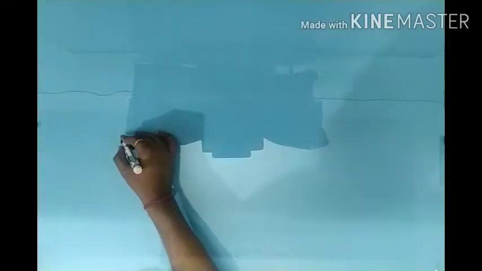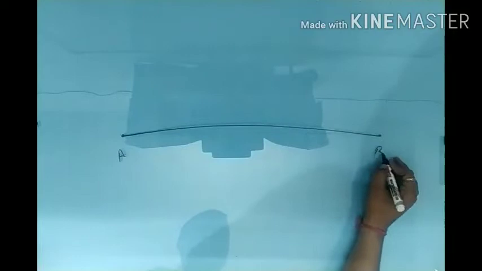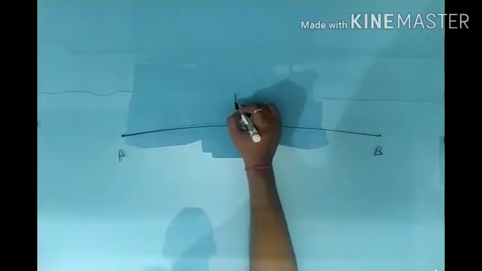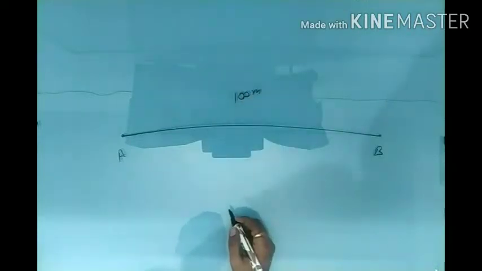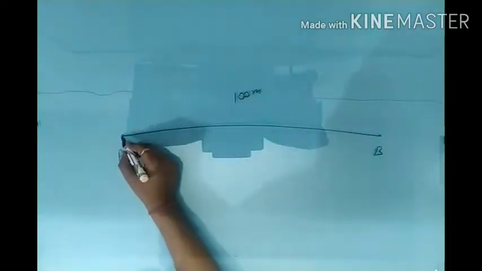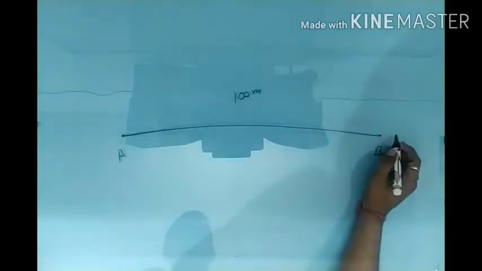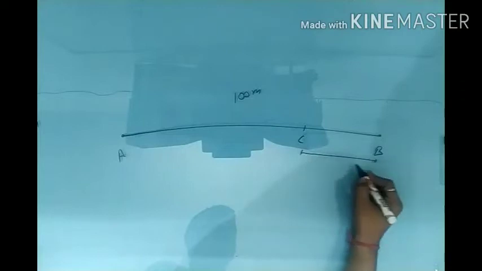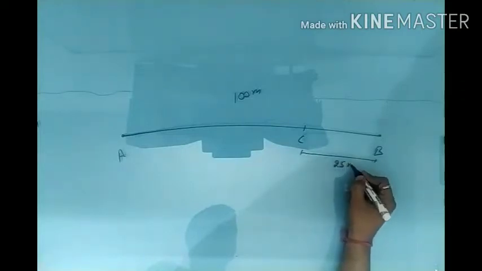In case of rectilinear motion, suppose we have a straight line from A to B. A person has to move from A to B, which is a 100-meter distance. If he starts from A and ends at B, it means he is traveling 100 meters. Again he comes back to point C, maybe it is 25 meters.